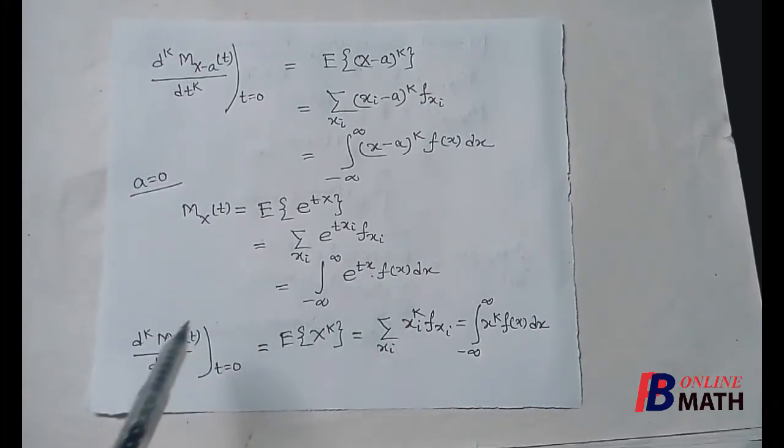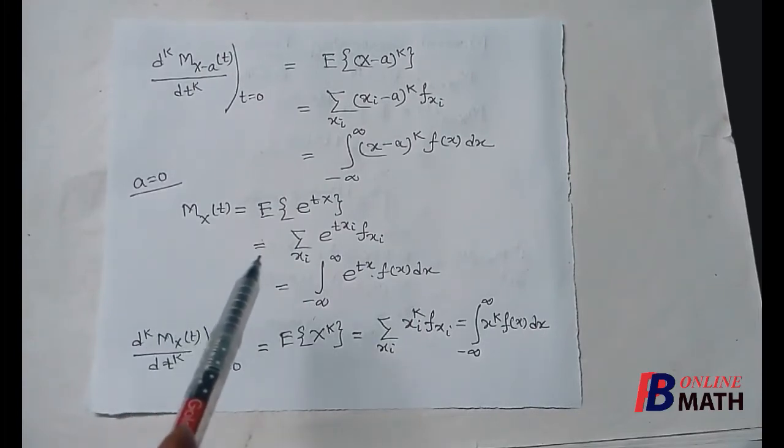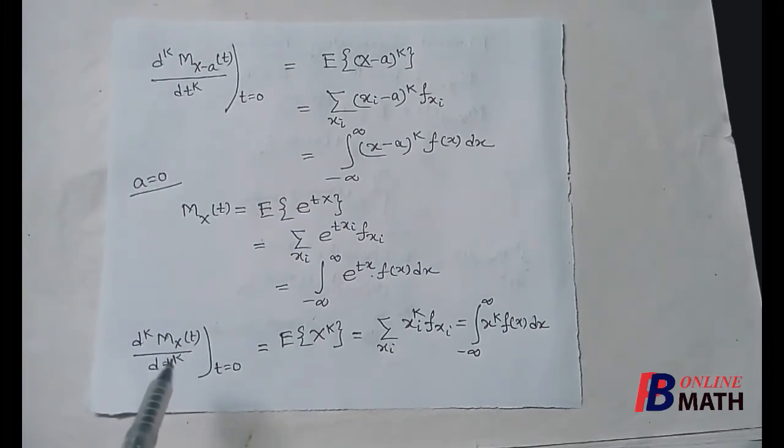So once the moment generating function about the origin is obtained, then we have to differentiate it k times with respect to t, and if we put t equal to 0, then we shall get the kth order moment about the origin. In the discrete case, this is the formula, and in the continuous case, this is the formula of the kth order moment about the origin.